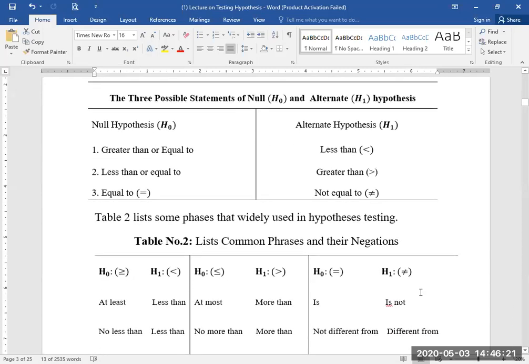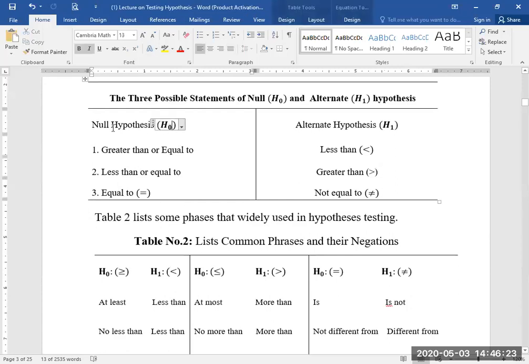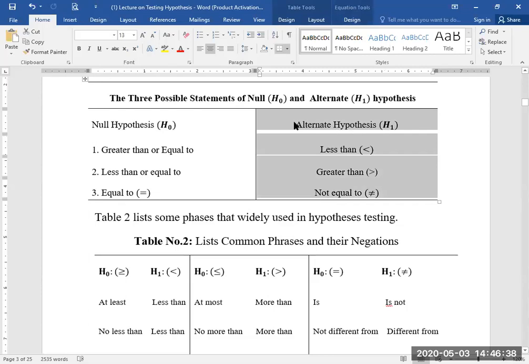H0 denotes the null hypothesis. Column 1 represents the three possibilities regarding the null hypothesis, and the statements regarding the alternate hypothesis are listed in column number 2.